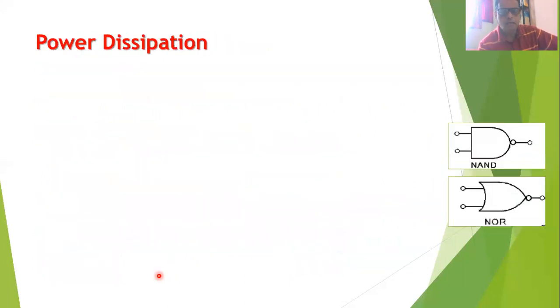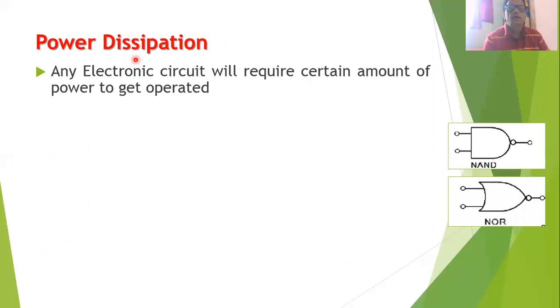Now finally, we will discuss one more parameter associated with logic gates, and it is called power dissipation. You will find that whenever we want to operate any electronic circuit, this circuit will require a certain amount of power. Without power, no electronic circuit will operate.